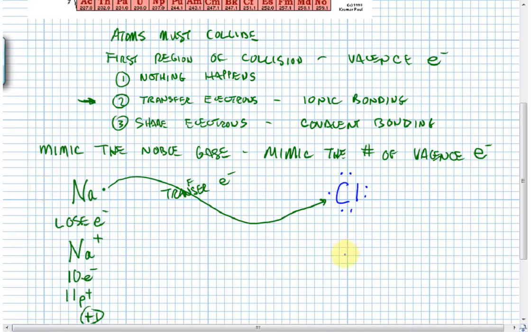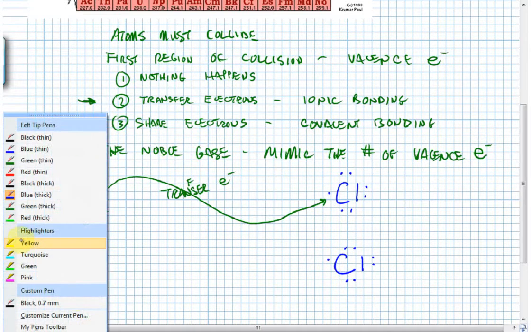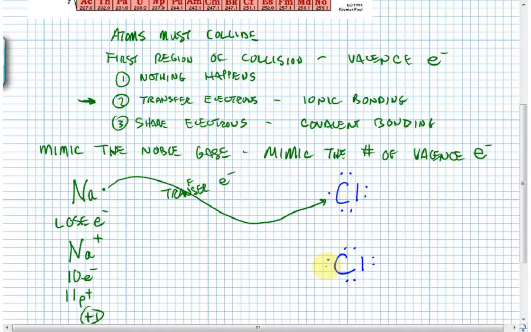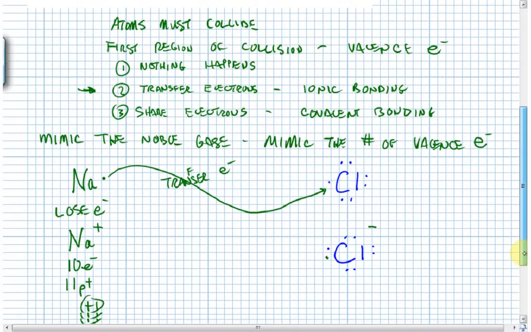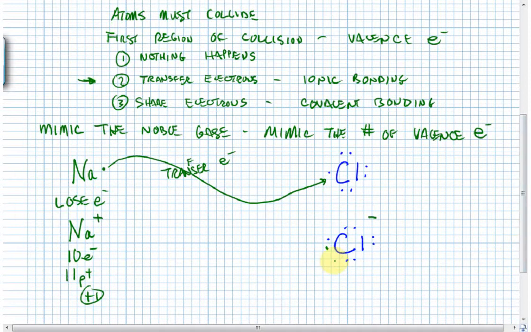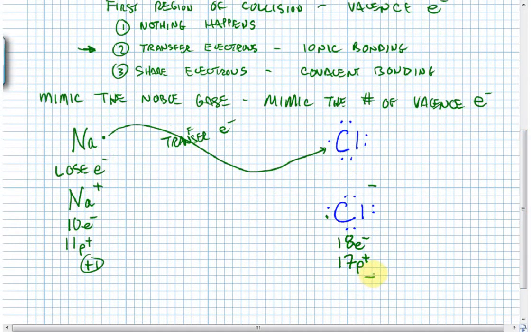Chlorine has gained an electron, so it has the 7 valence electrons that it started with, plus that extra electron, and we'll show that in green, that the sodium transferred to it. So it has gained an electron and now has a negative charge. The chlorine now has 18 electrons. The chloride ion has 18 electrons. It still has its original 17 protons. It has a -1 charge.